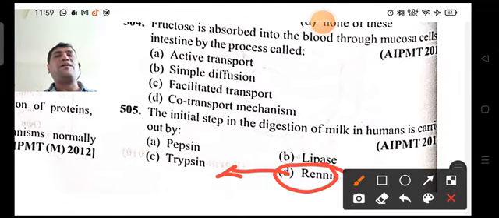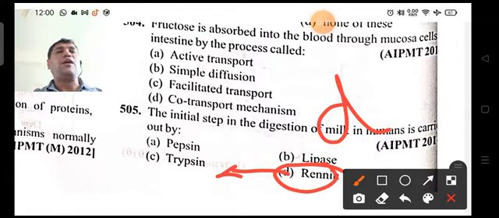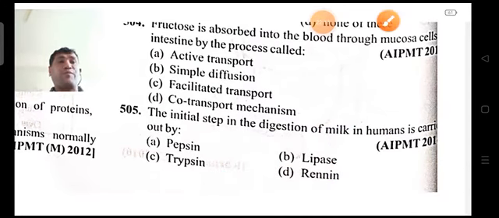When the mother is feeding the baby, only milk will be fed to the baby. So renin is the component. So option is D. Answer is renin for the human milk during the infantile stages.